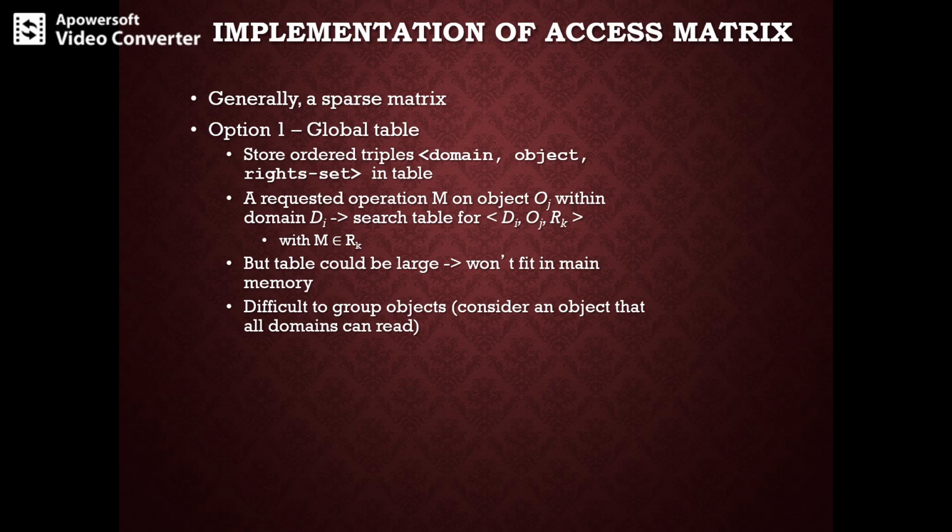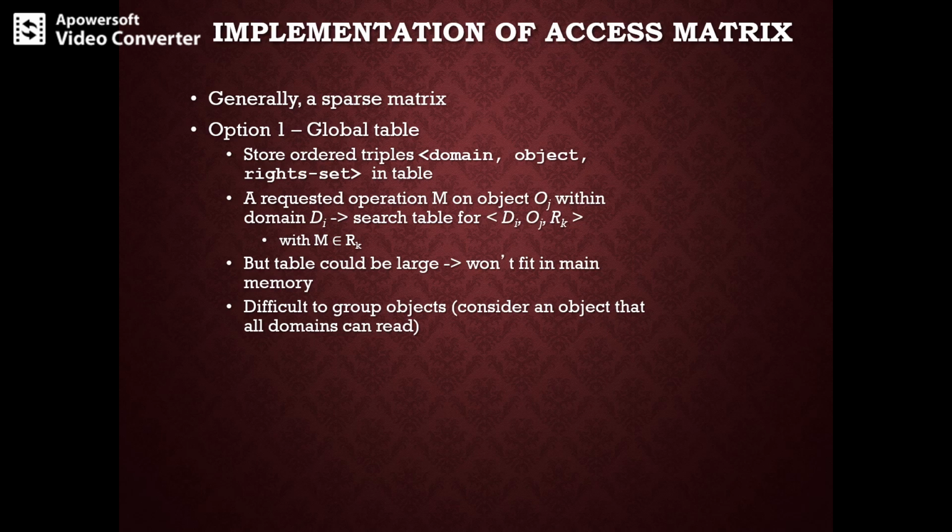So the access control matrix is implemented using these four methods. First is the global table, and this global table consists of three parameters, which are nothing but domain, object and right set. Before performing any operation on an object by a particular subject in the domain, the global table is searched for the triplet of domain, object and right set. If this is found, the operation is performed, or else there would be an error.